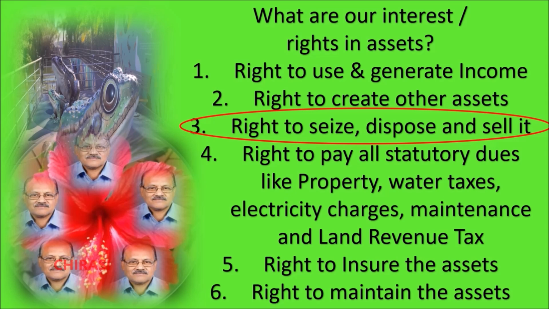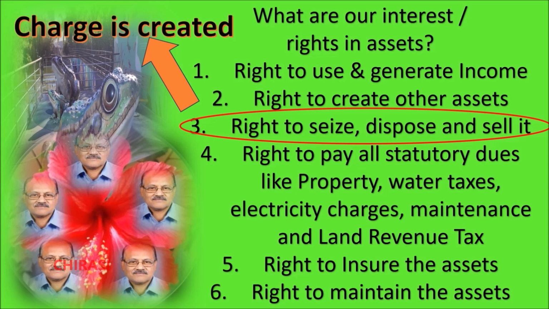So we transfer this right to seize and dispose. This is called a charge, created by transferring this right. Once banks exercise their rights to seize and have seized the assets, the responsibility to insure the assets continuously and the right to maintain the assets till they are disposed lies with the bank.